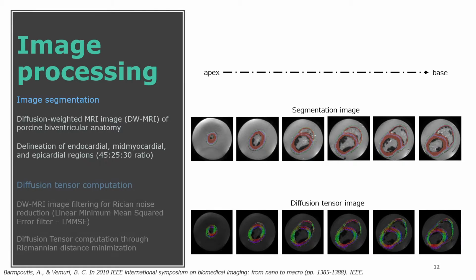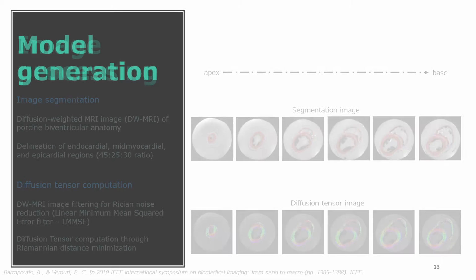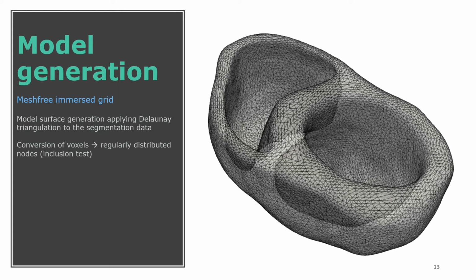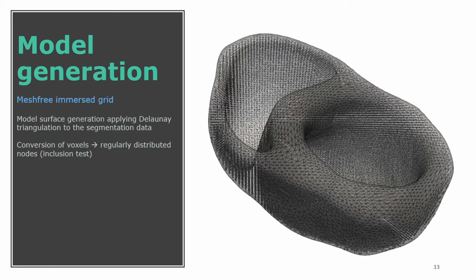Furthermore, we compute the diffusion tensor at each voxel of the image, applying a Riemannian distance minimization algorithm to the DWI data in order to obtain the fiber orientation. Next, from the segmented image data, we generate the mesh-free immersed grid. To do so, we use the Delaunay triangulation to extract a triangular surface mesh of the biventricular anatomy. Now, instead of distributing nodes inside the bounding box of the surface, we convert the actual voxels to mesh-free nodes, considering only those that lay inside the surface.